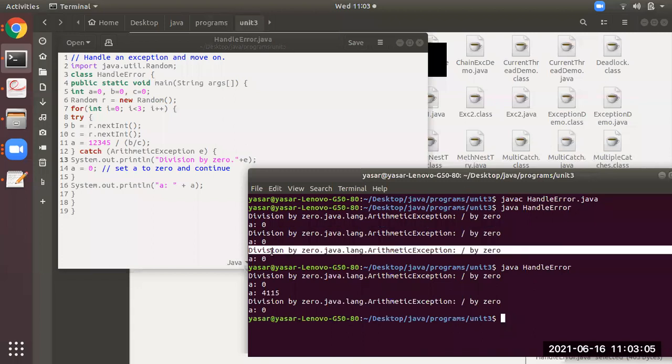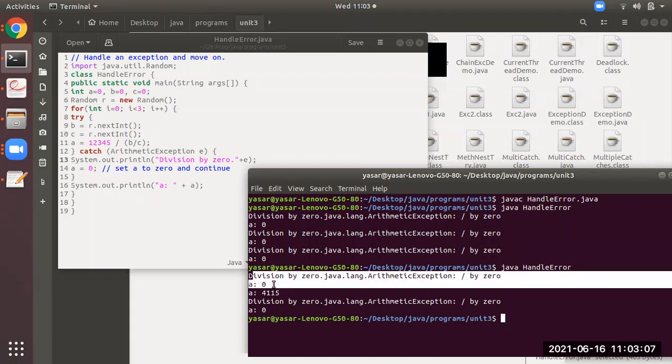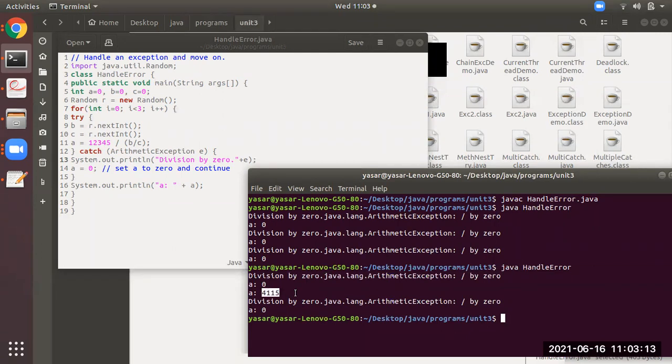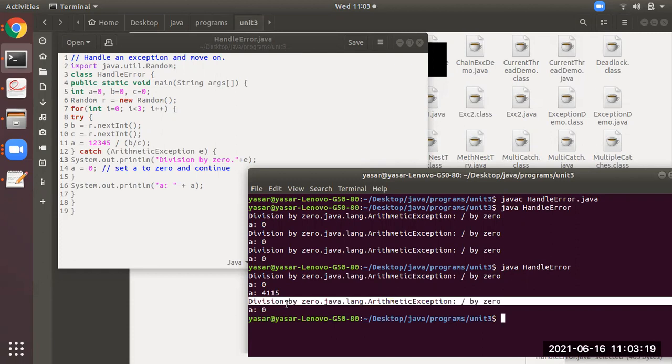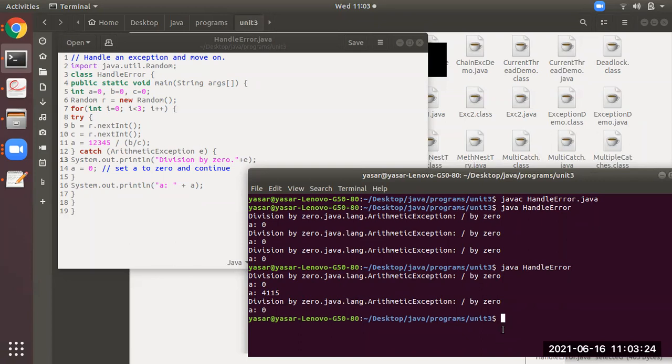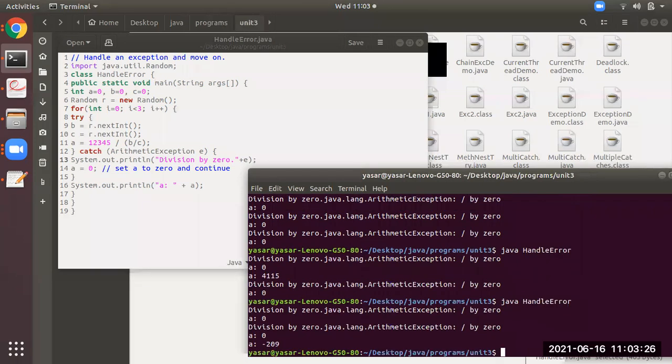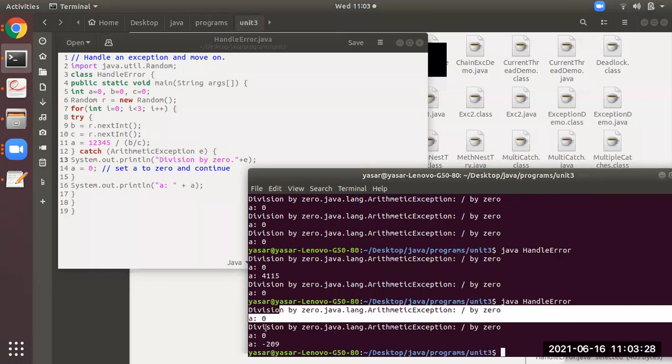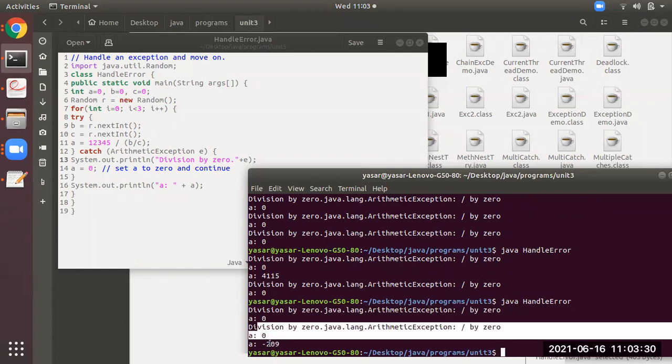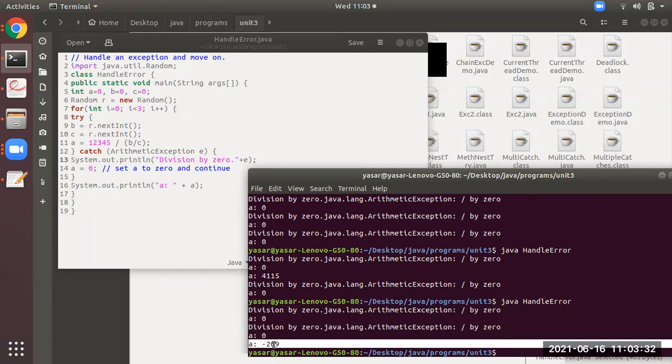Another time arithmetic exception, A is 0. Then for the next time you see A, again arithmetic exception. Then the next time A has got some value and there is no error. Okay. And the third time there is an error again, which is divided by 0. So different times you are able to see different outputs. You see here error. For I equal to 3 there is no error.